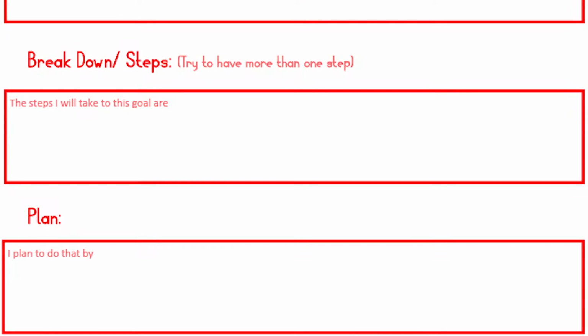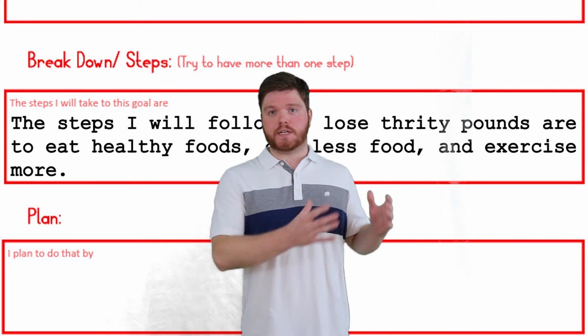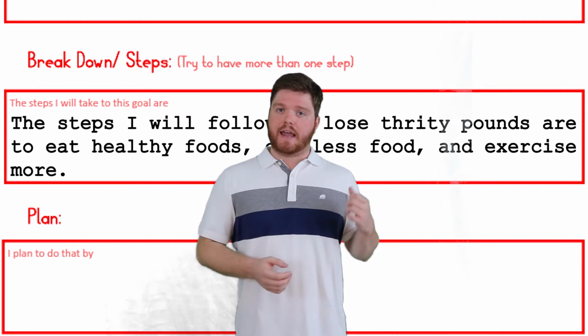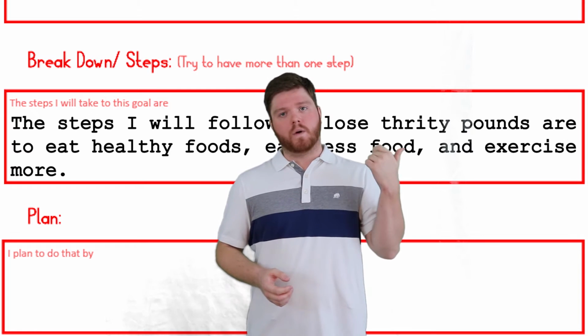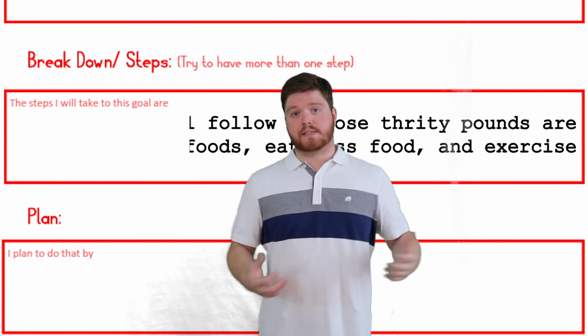Here's an example of putting them all into one sentence. The steps I will follow to lose 30 pounds are to eat healthier foods, eat less food, and exercise more. Again, make sure that you check all of your verbs and that they match in endings. They can't have one that is ing, one that's ed, and one that ends in s. They should all be the same.